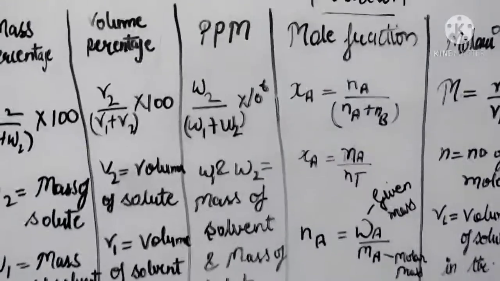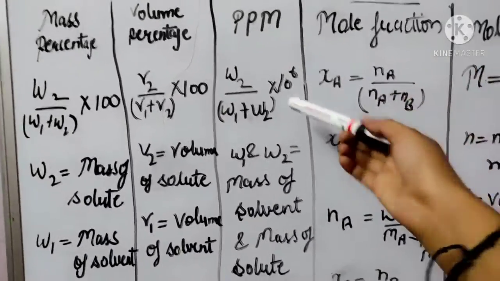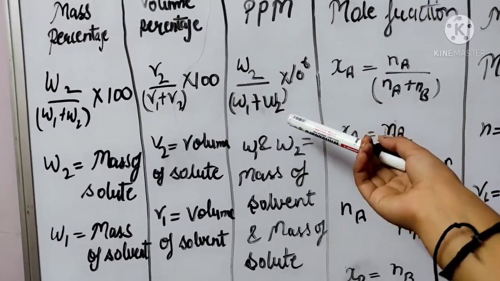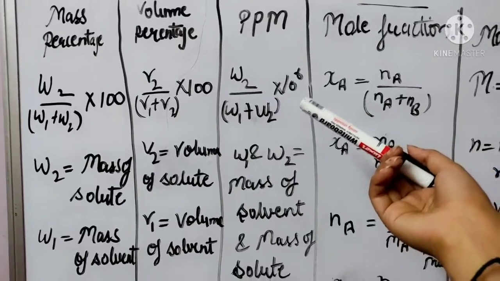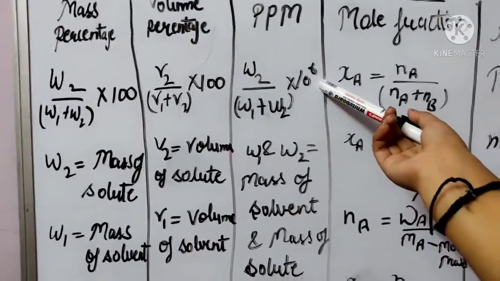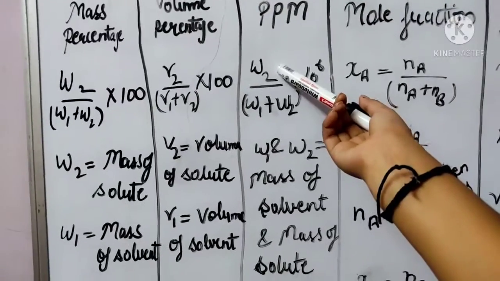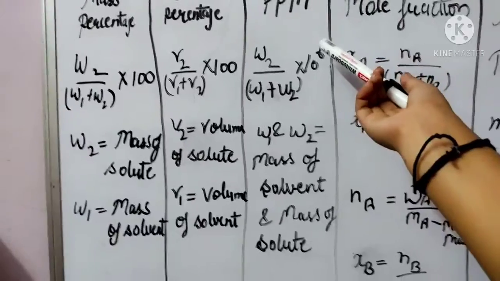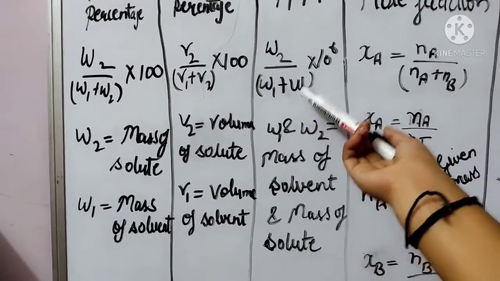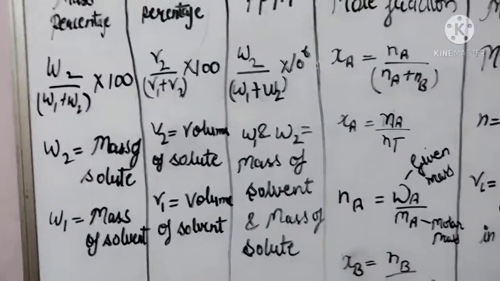Then we will come to the ppm, parts per million. That is same as the mass percentage, but in this we will multiply it with 10 raised to power 6, which is called million. W2 is, we all know, mass of solute, upon mass of solution into 10 raised to power 6, that is called ppm.